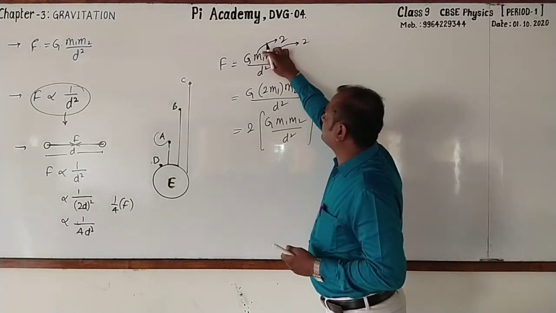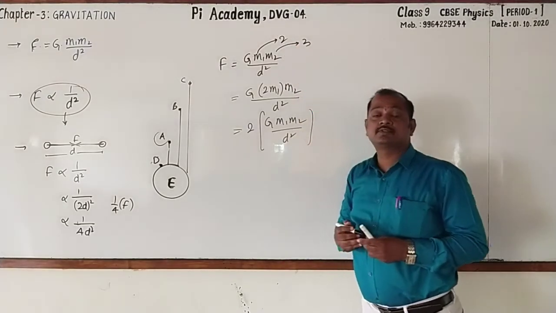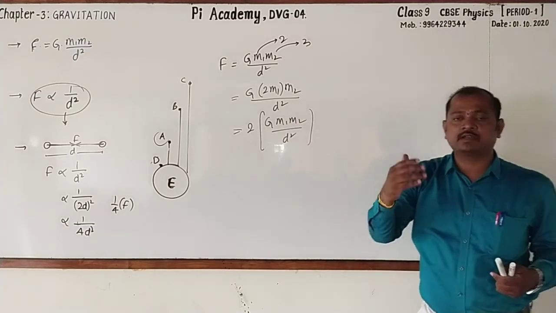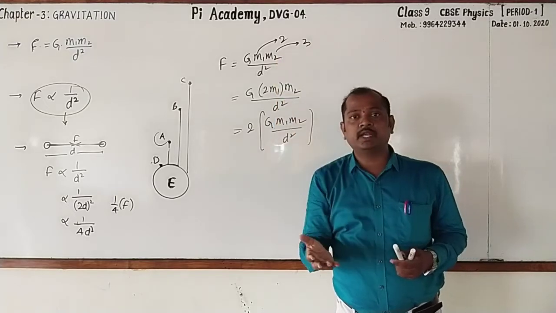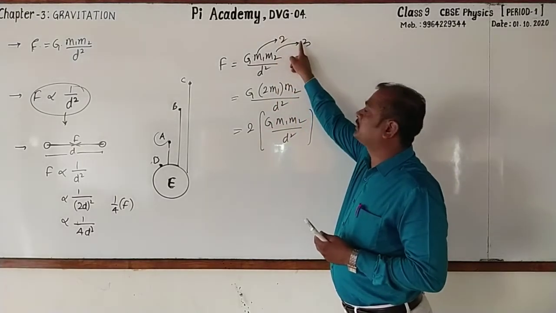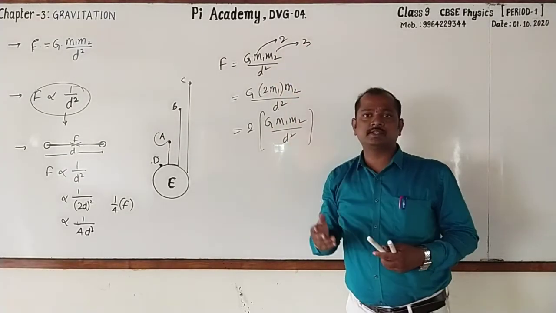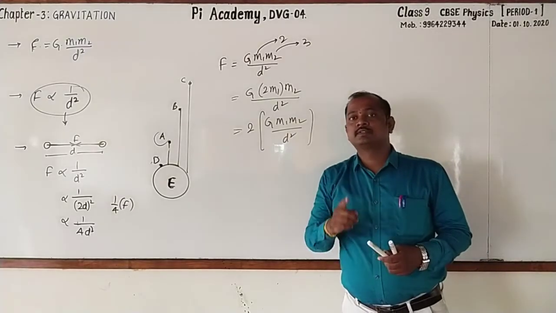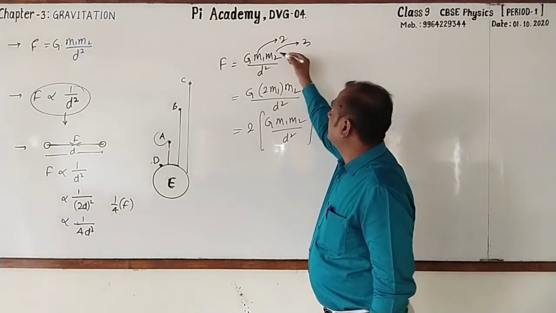When the mass of first object is doubled, mass of second object is tripled. Then what is the gravitational force? Whether it increases or decreases? Obviously it increases. By how many times? Don't think that 2 plus 3 is 5. These two are in product. So 2 into 3, 2 3s are 6. Gravitational force increases by 6 times. Followed? Now one more. See.